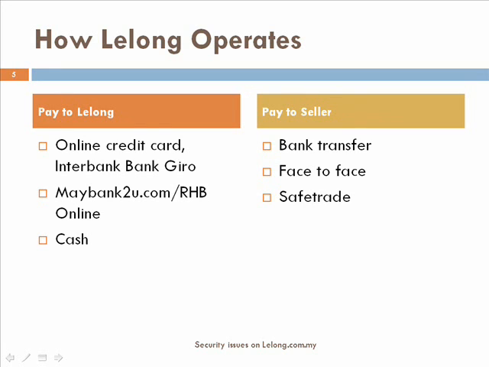A general buyer has the following options to pay the seller. The buyer could pay the seller via bank transfer with the seller's bank account provided. Or the buyer and seller meet up at the seller's shop. Or the buyer starts a stash trade and pays to Lelang, Lelang instructs the seller to ship the goods, and once the buyer receives the item, the money will be released to the seller.